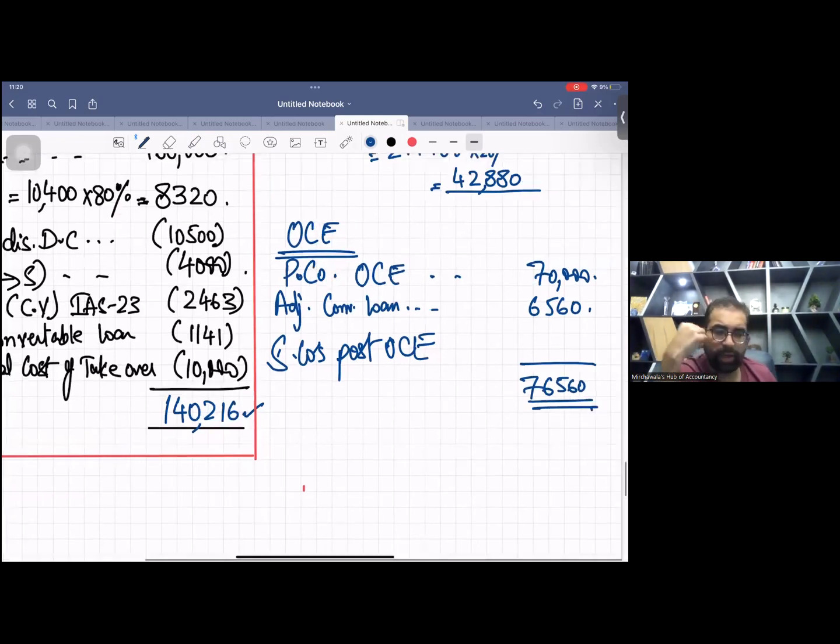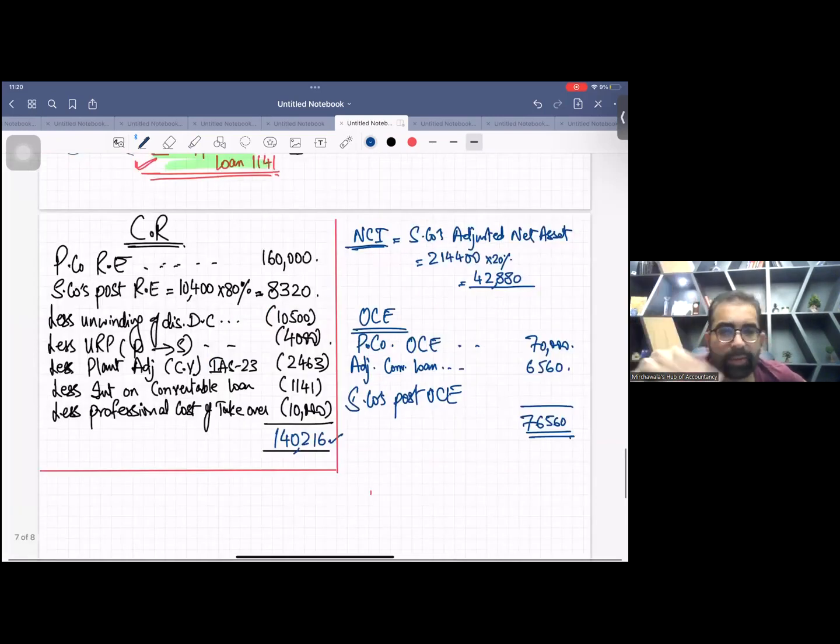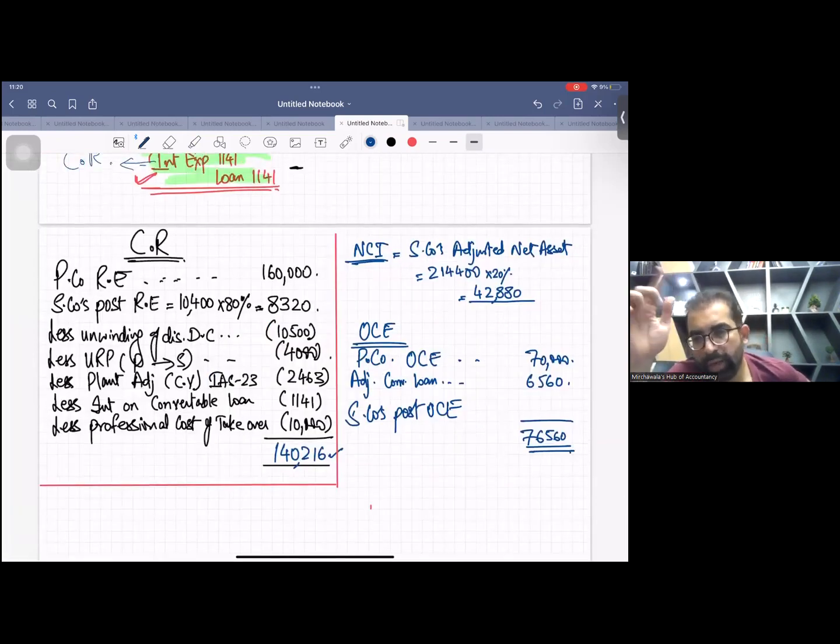Okay. So I have calculated goodwill for you. I have calculated NCI for you. I have calculated OCI for you. Now you have to do simple cancellation and then you can do adding together yourself. You are no more kids at all. You can do it easily. Even after doing so many past papers of F7 and SBR, this is also very easy for you. So you can try it. Adding together. I hope you understood the question, right? Thank you. Take care.